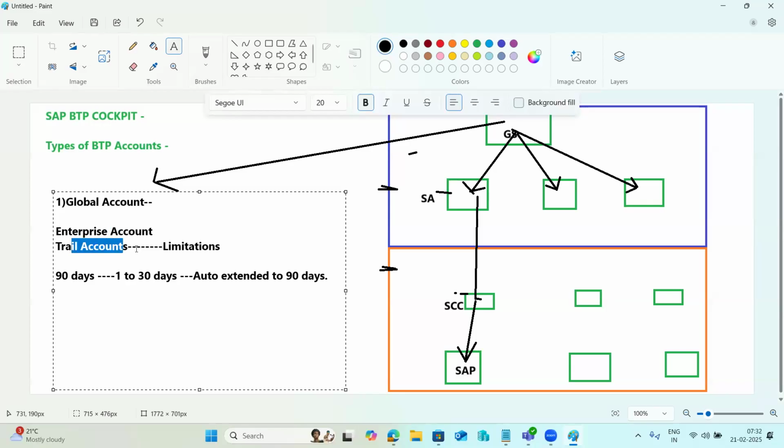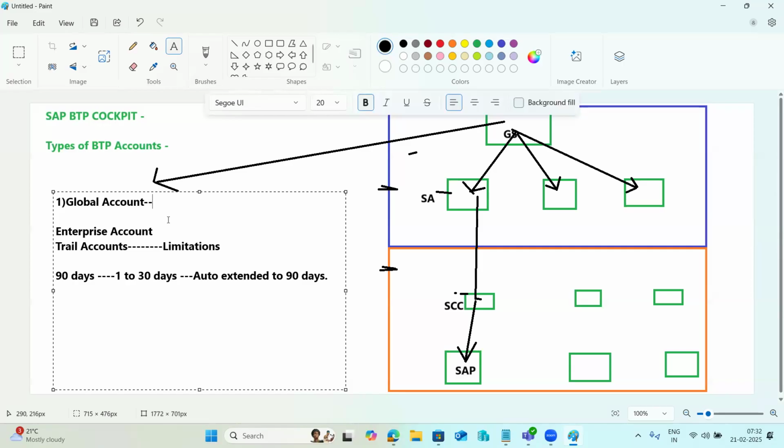Trial accounts are the free accounts here. The global account is used to manage all your BTP related services and solutions, everything, and manage the accounts. We can manage everything using the global account here, right?